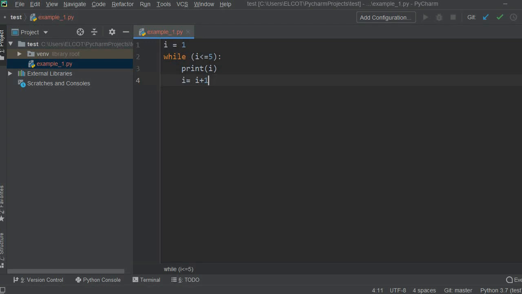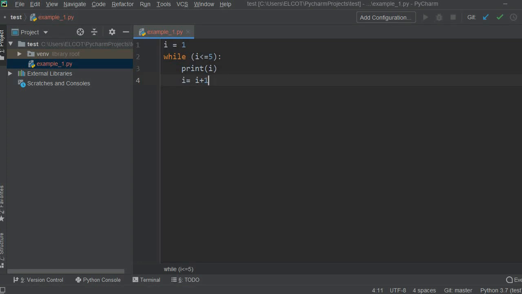Now the explanation for this program is, first it will start from here, I equal to 1. The value of I is 1 for now. Next, while I is less than or equal to 5. First it will check, okay, I's value is 1, so 1 is less than or equal to 5. Yes, true. It will go inside the loop and print I. Now I's value is 1, so it will print 1.